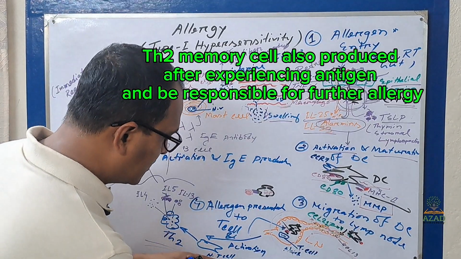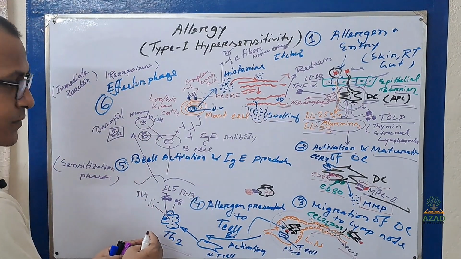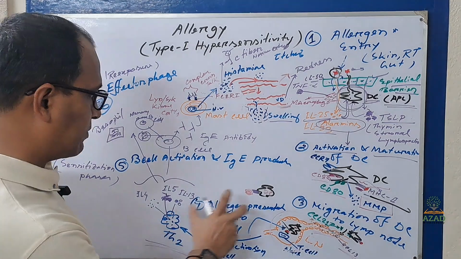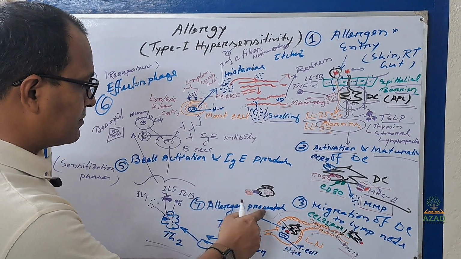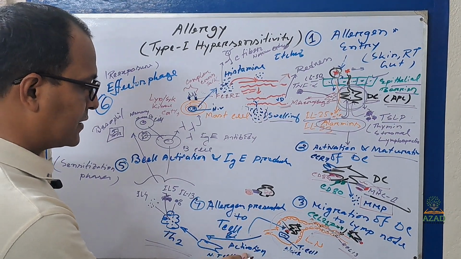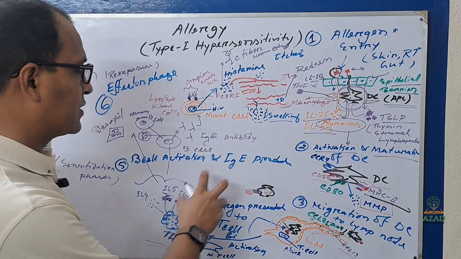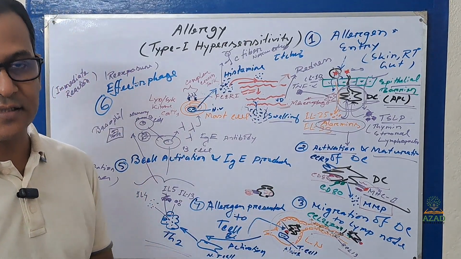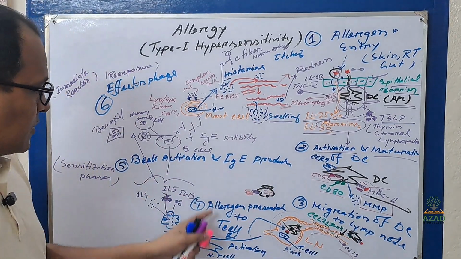That means the naive T cell will turn into helper T cell 2 along with other T cells. This part is allergen presentation to the T cell and T cell activation.